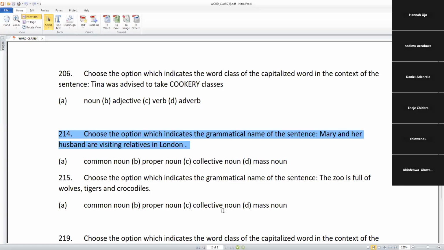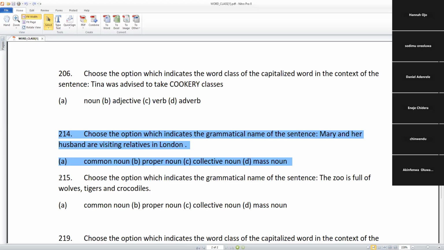We have, like I'm too fast, right? All right. Choose the option which indicates the grammatical name of the sentence. We have: Mary and her husband are visiting relatives in London. Even if you want to, this question you are seeing here can come out under your concord, right?